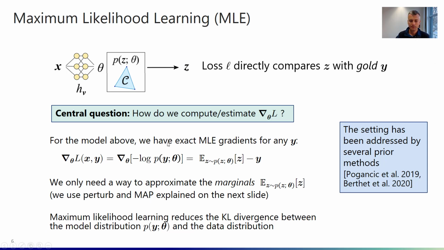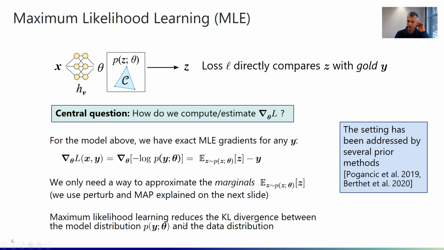So now we can compute the gradients of our loss function by taking the gradients of the negative log likelihood, and the gradients of the negative log likelihood are the marginals of our random variable z, so the expectation of z sampled from our probability distribution P here, minus the input y. And to compute these gradients, we only need a way to approximate the marginals. And for this, we will use Perturb and MAP, because remember, our assumption was that we can only compute MAP states or argmaxes of this black box component here.